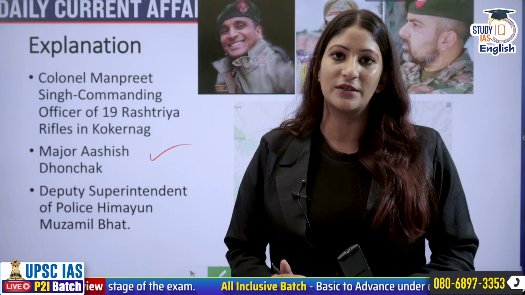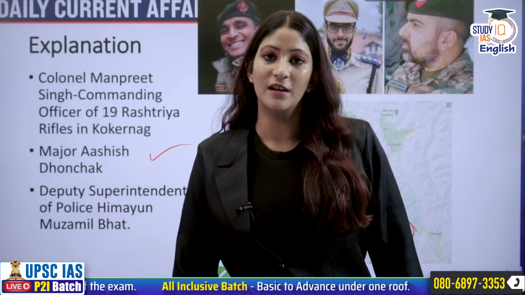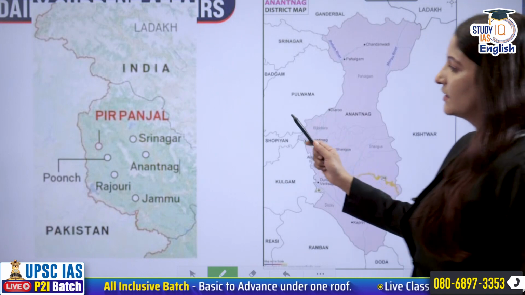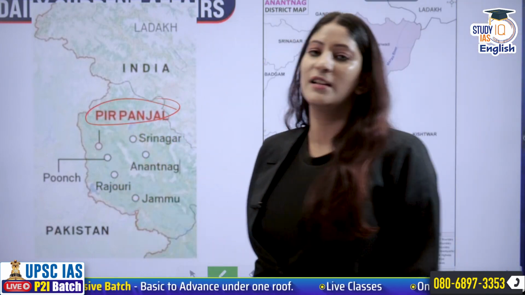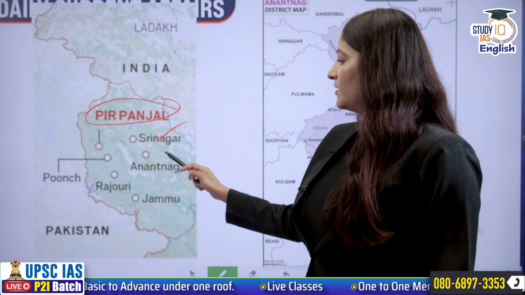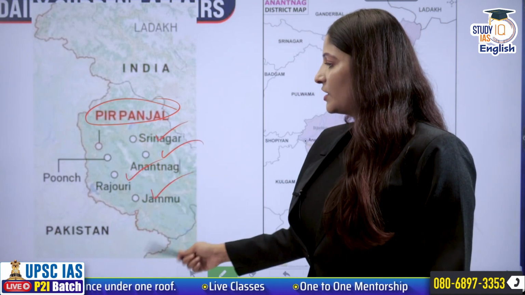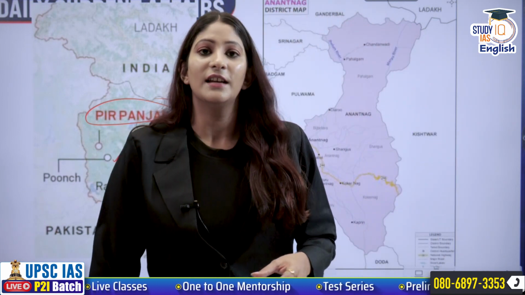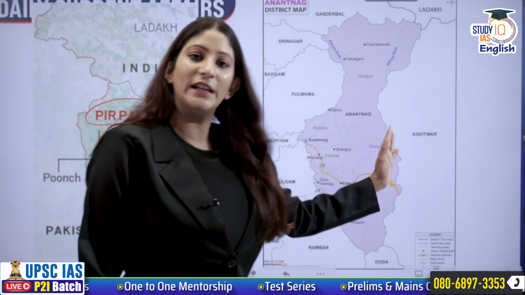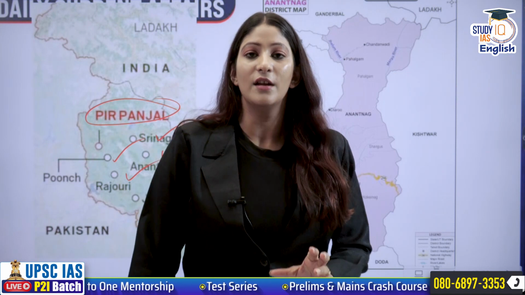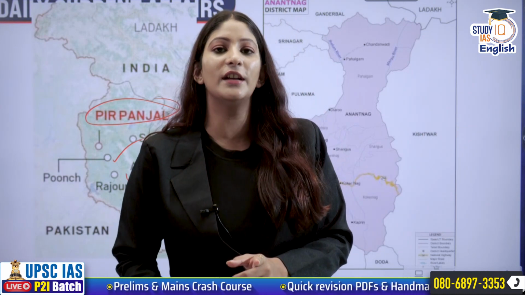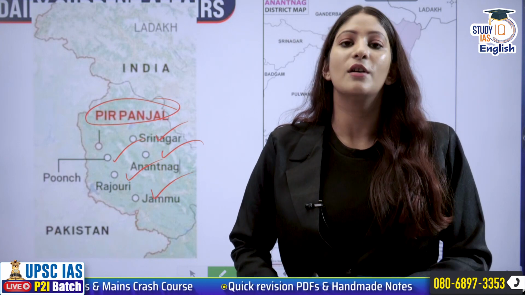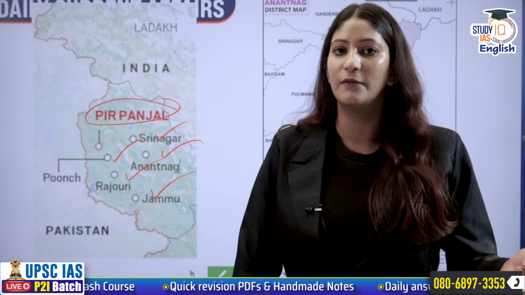However, our security personnel were not able to offend in return. So specifically, as you can see, here are the Pir Panjal ranges, and to the south of it, Srinagar, Anantnag, Rajouri, Jammu and Poonch. As I have mentioned, because of the ethnicities that the region shares on either side of the border, it is easy for terrorists to infiltrate these particular regions of Anantnag, Rajouri, Kulgam, and the security forces are unable to point out which people belong to India and which are foreigners.